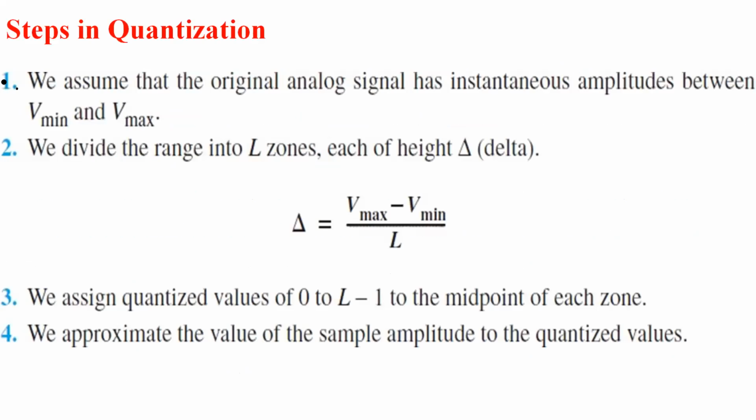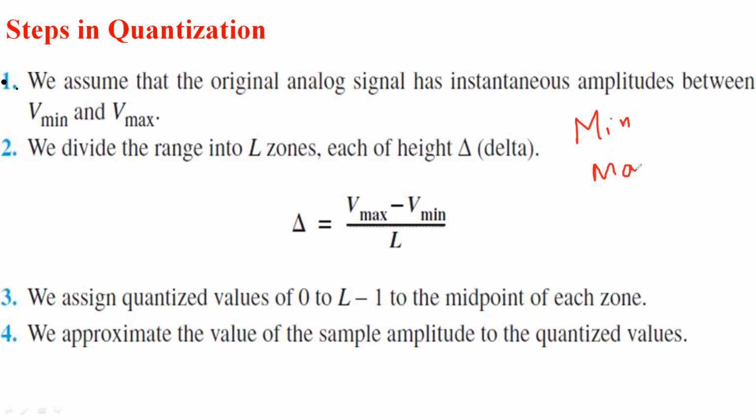So here are the steps in the quantization process. We assume that the original analog signal has an instantaneous amplitude between V minimum and V maximum. So the voltage level will always lie between these limits, a minimum and a maximum. We divide the entire range into L zones. So the range is divided into levels, each bounded by a minimum and a maximum.